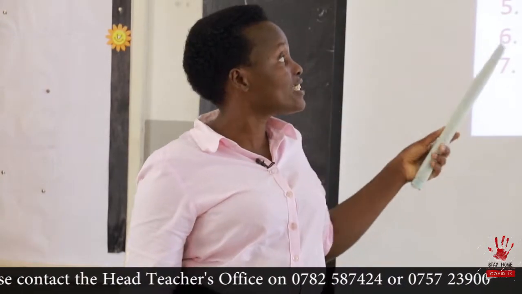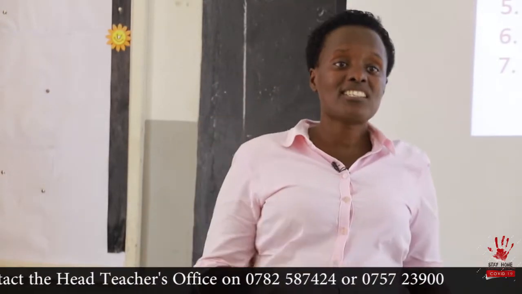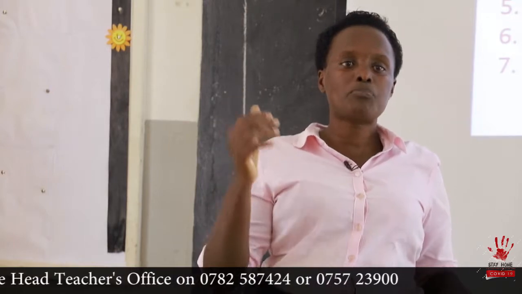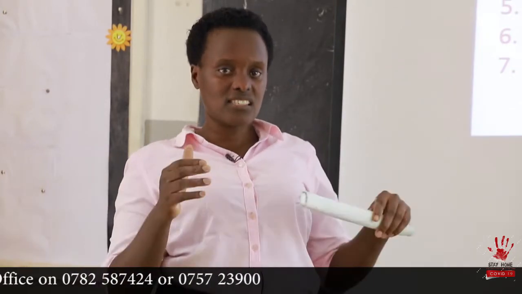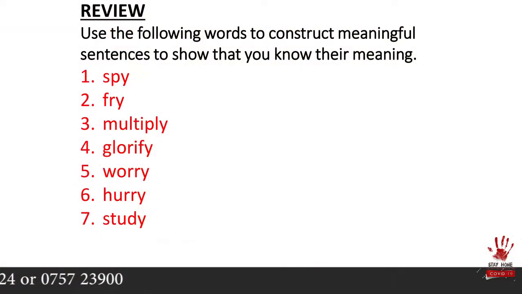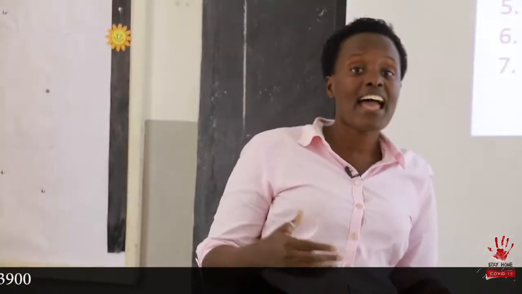And in participle, you can say, I have spied on my friends when they were hiding behind the class. Then we have the word fry. We said we fry food. For example, you can say, I like eating fried chicken.